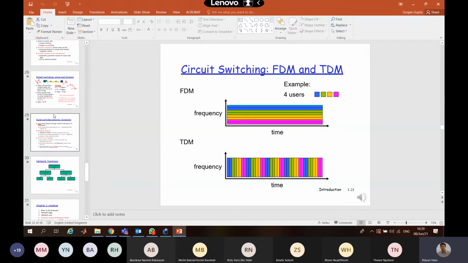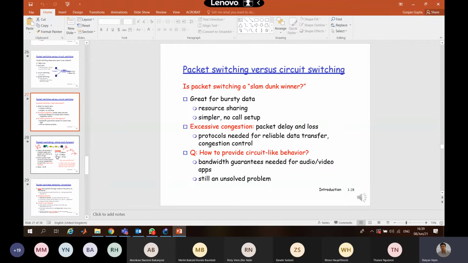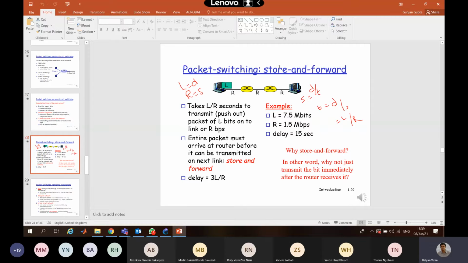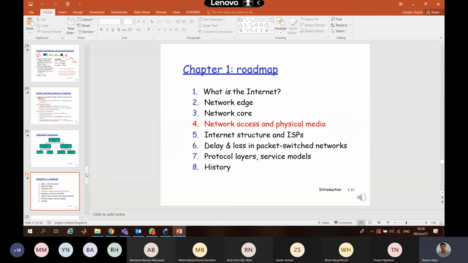If you can see this: packet switching, circuit switching, store and forward. You must know how to calculate these things, which we did in test 1.